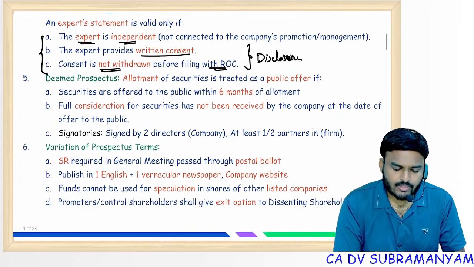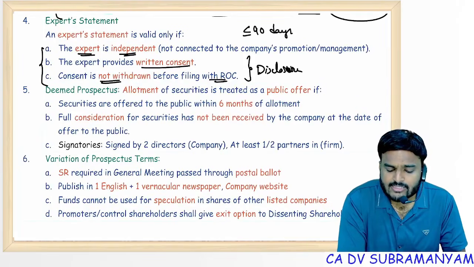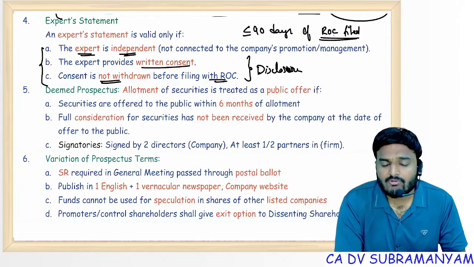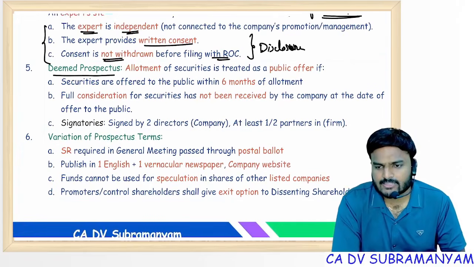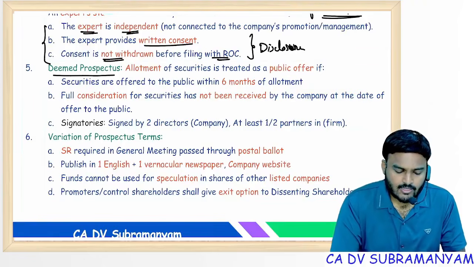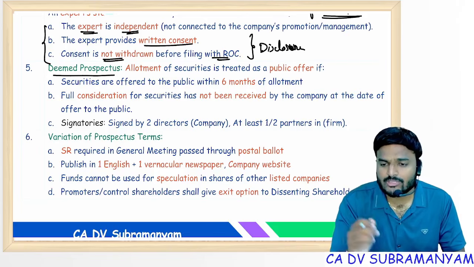Clear? Next one, a prospectus generally has a validity period of 90 days. How many days? 90 days from filing with ROC. Once you file a prospectus with ROC, the prospectus will have a validity period of 90 days. That's it. Next, deemed prospectus. First of all, if the offer is deemed to be a public offer, then the document you are issuing to the public is deemed to be the prospectus.